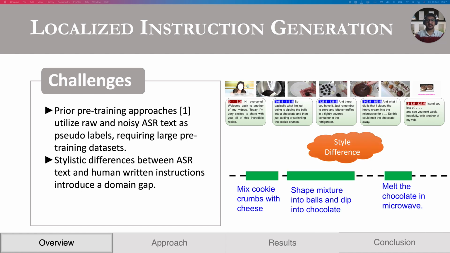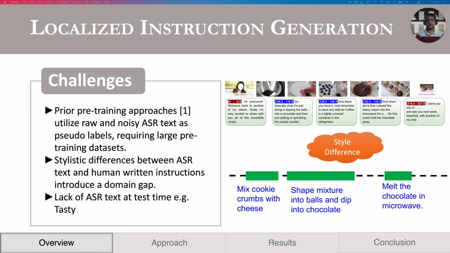The second challenge is the difference in style between the spoken and the written language, since transcriptions come from speech. Spoken language tends to be more repetitive, while written language is generally concise and varied, leading to a mismatch.